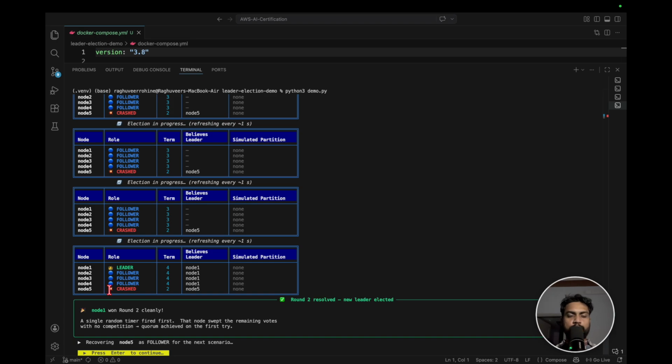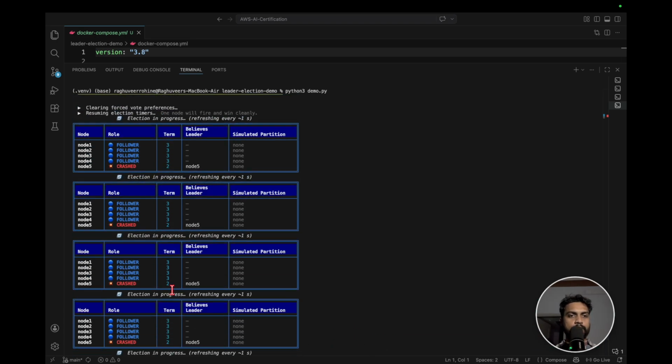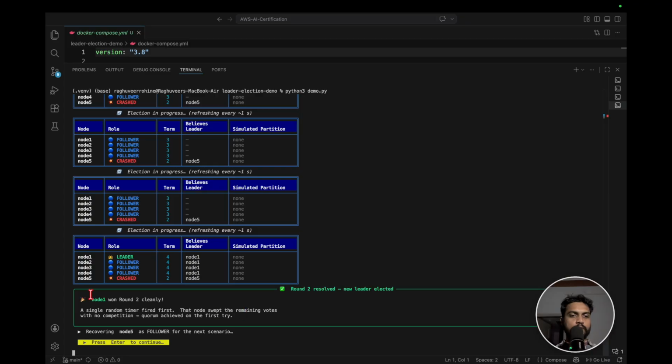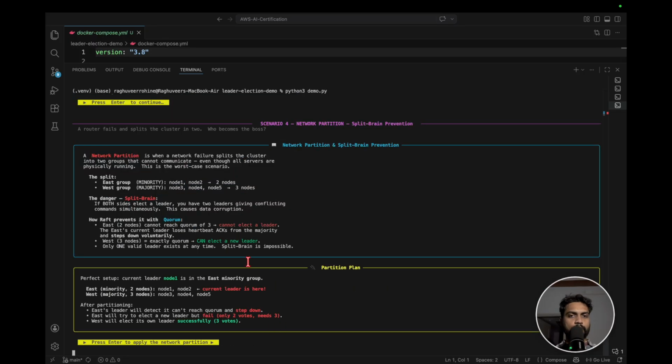Okay, so here node 5 is still crashed. Okay, so node 1 won round 2 cleanly. Now let's go to the next scenario. So in scenario 4, we will divide the nodes into partitions.